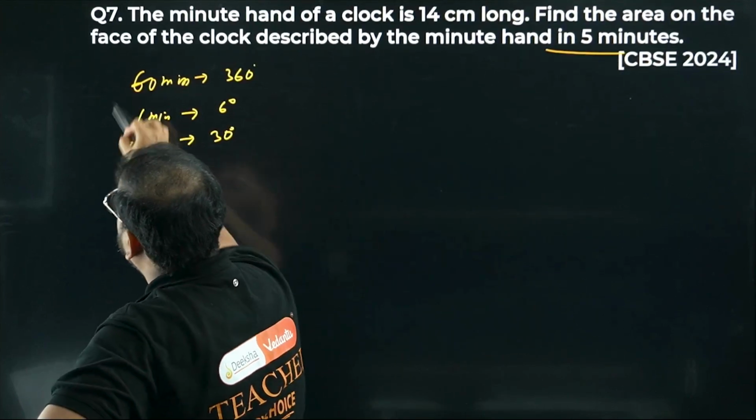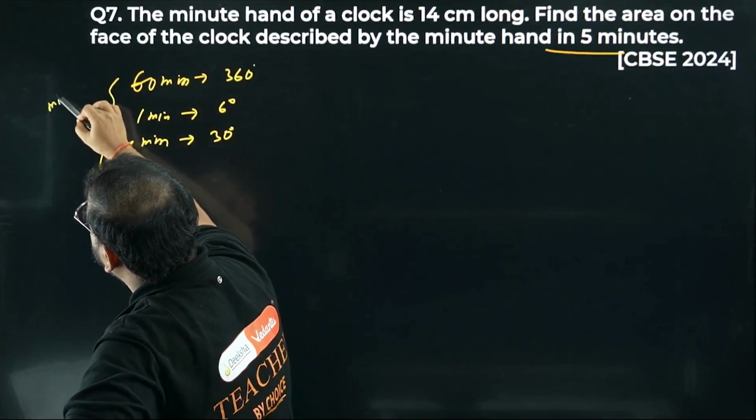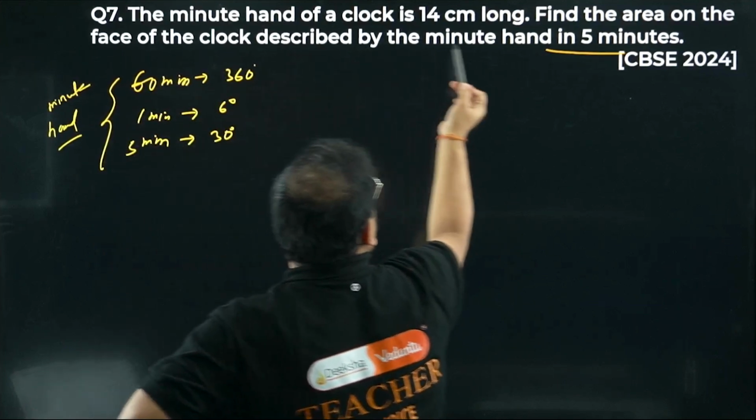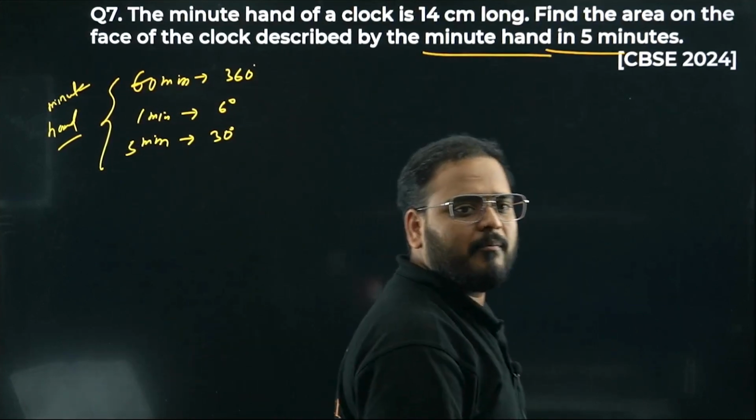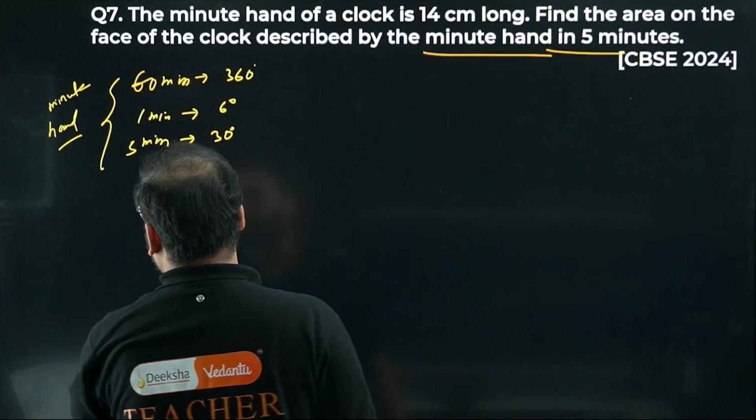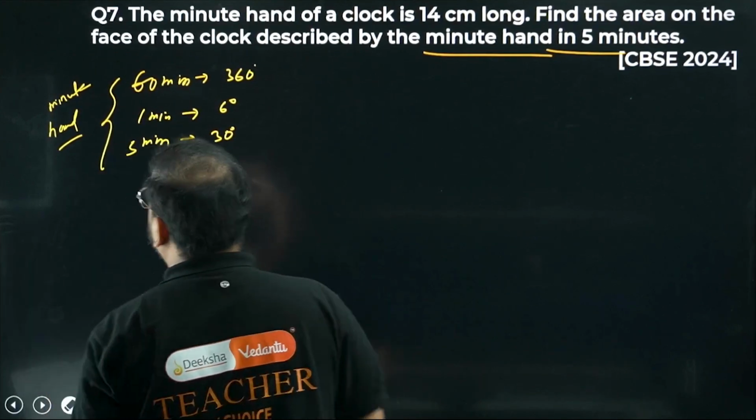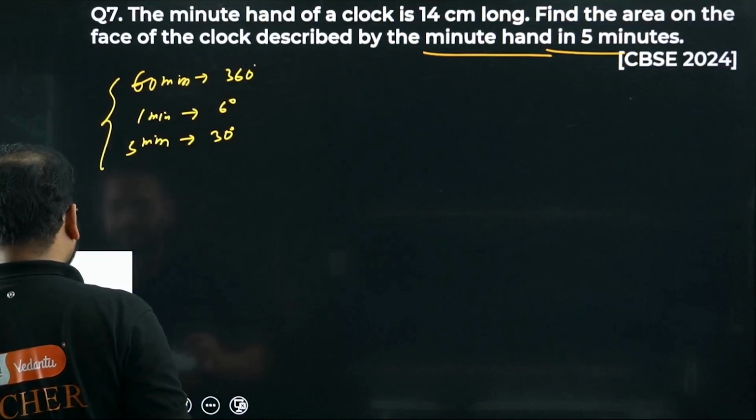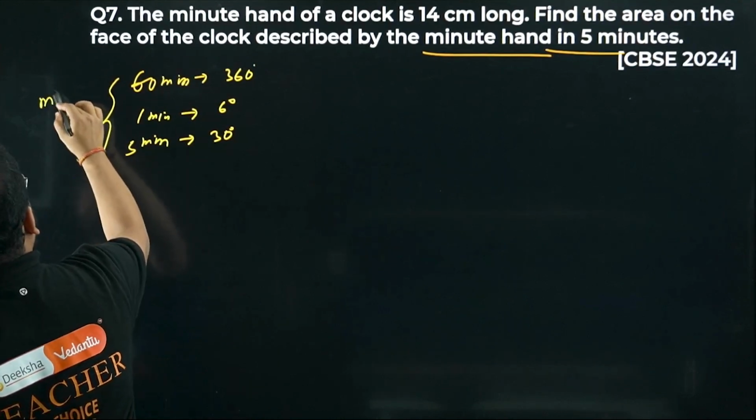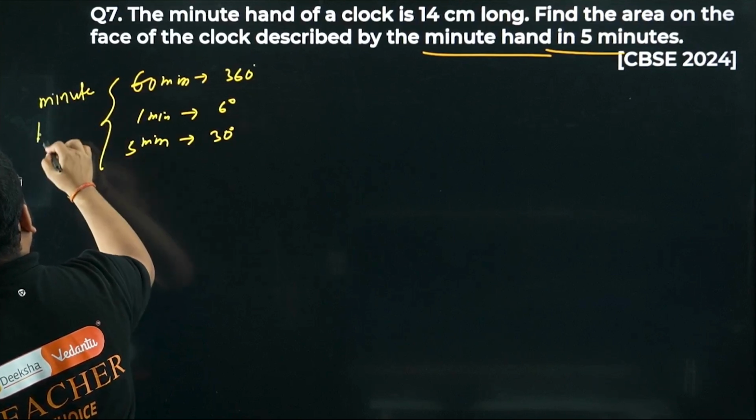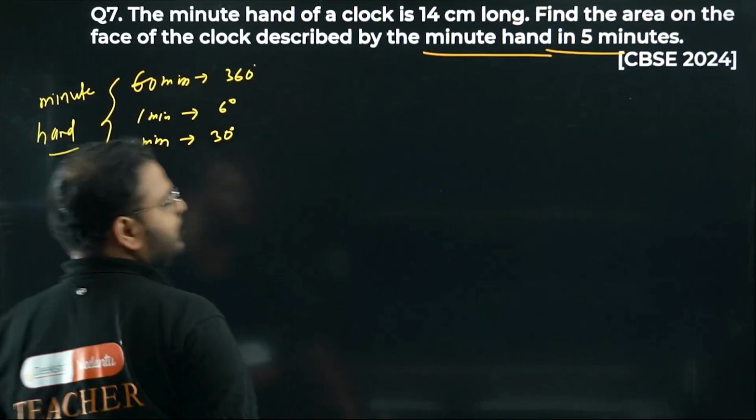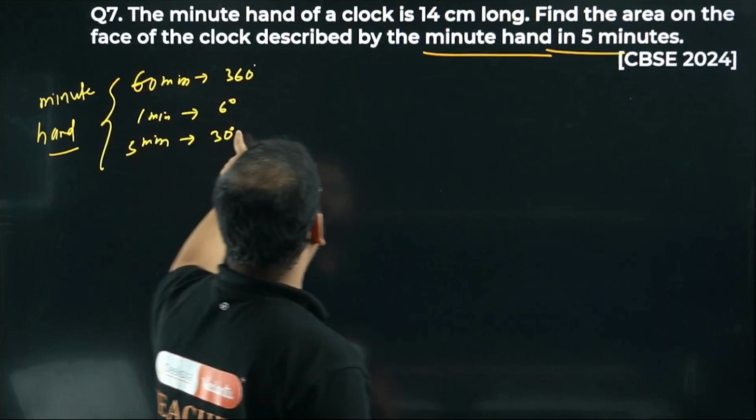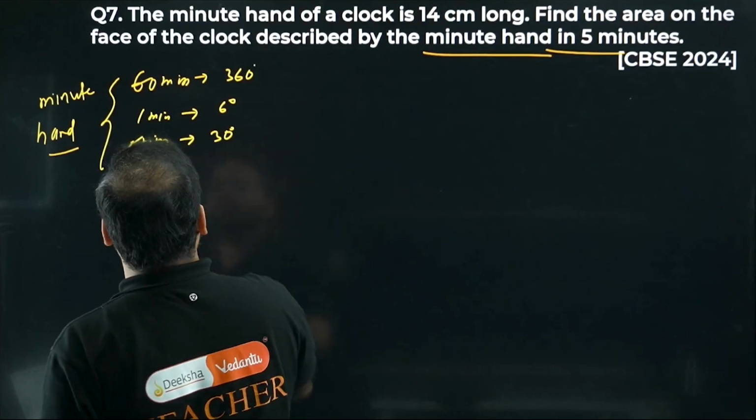This is all for the minute hand. Yes or no? This is all for the minute hand. Not visible, I can just rewrite that part. Not required, but I'll write it anyway. I hope this is visible now. Minute hand. 60 minutes, 360 degrees, 1 minute, 6 degrees, and 5 minutes is going to be 30 degrees, sir. I hope this is clear.